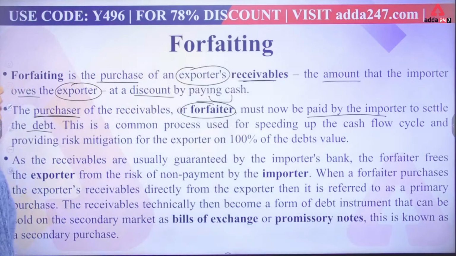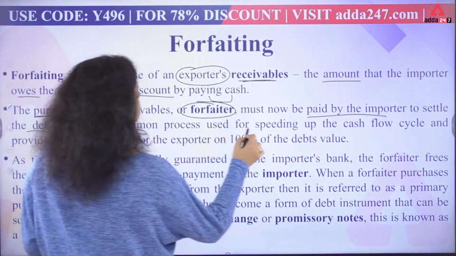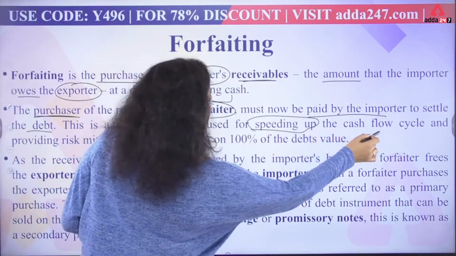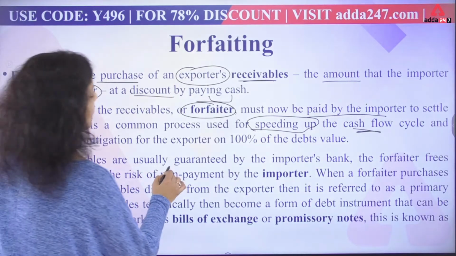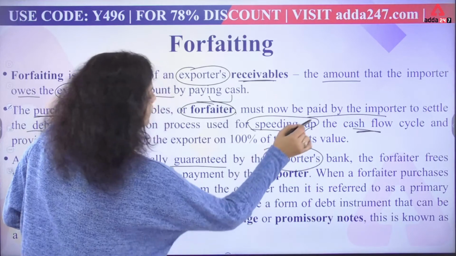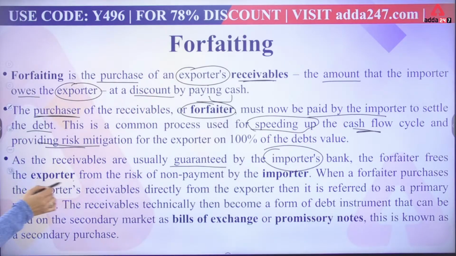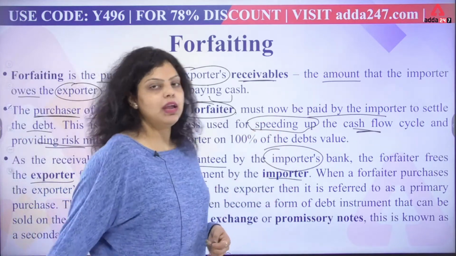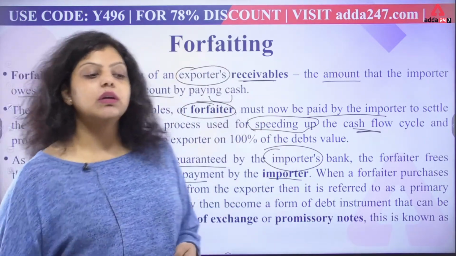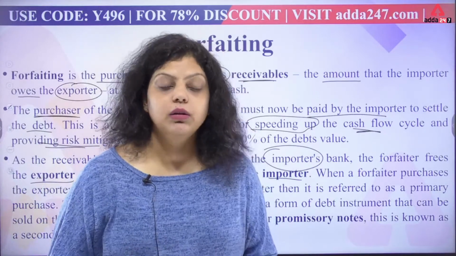This is a common process used for speeding up the cash flow cycle and providing risk mitigation for the exporter on 100% of debt values. As the receivables are usually guaranteed by the importer's bank, the forfeiter frees the exporter from the risk of non-payment by the importer. So there is no risk that the importer will not pay the money to the bank or the forfeiter.